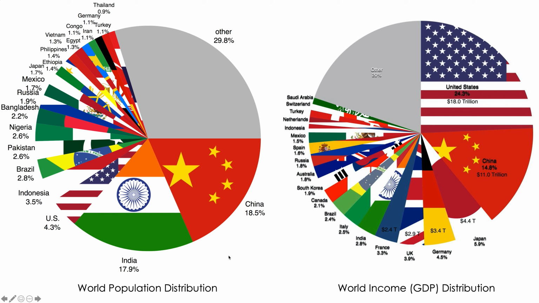But one of the things I wanted to point out is, again, that the United States has about 24% of the world's income, but is only 4.3% of the world's humans. In other words, just to get a sense of how rich the United States actually is as a country, you've got a quarter of the world's income going to 4.3% of the world's people. Very wealthy. Countries like India, on the other hand, only control 2.8% of the world's income. There's India over here. And yet, almost 1 in every 5 humans is Indian.